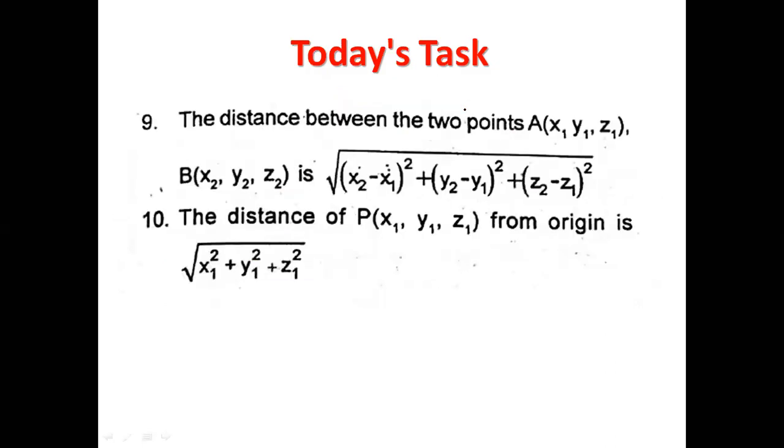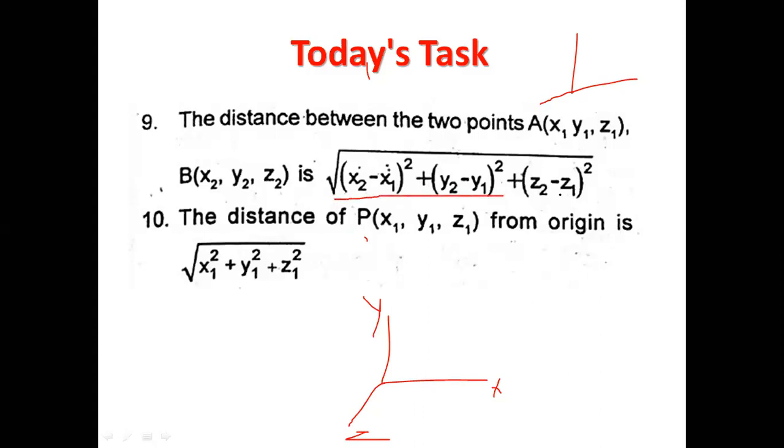Next, the distance between 2 points A and B. You have already learned the formula, right? We are talking about 3D coordinates. There are 3 axes: x-axis, y-axis, and z-axis. You have already learned 2D coordinates, that was your coordinate geometry in class 10th.